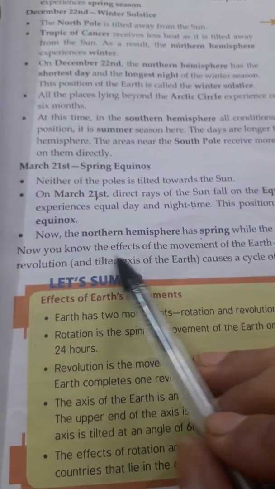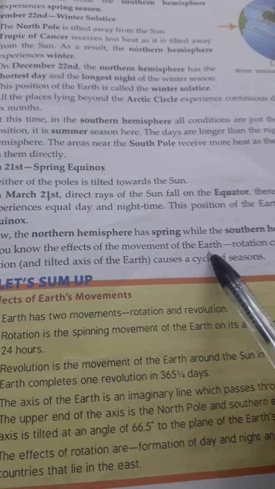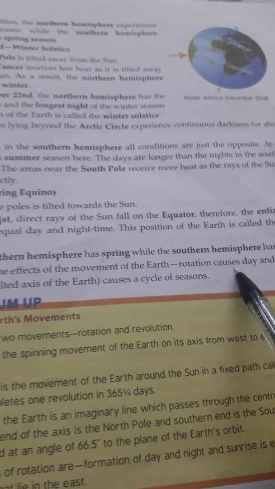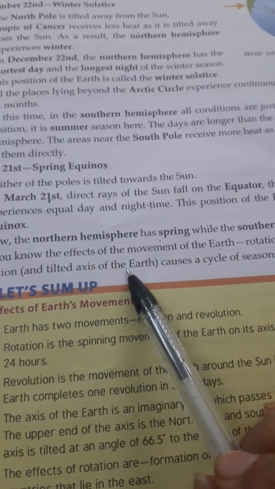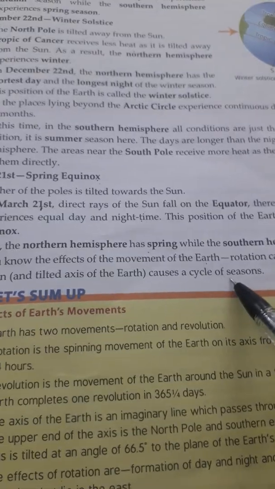Now you know the effect of the movement of the earth. Rotation causes day and night. Revolution and the tilted axis of the earth cause a cycle of the seasons.